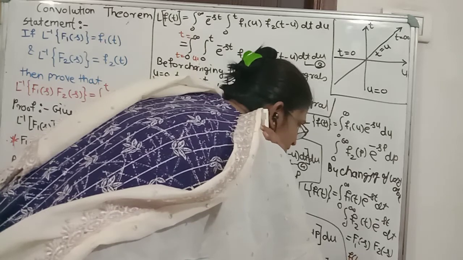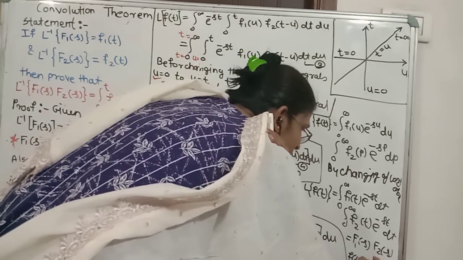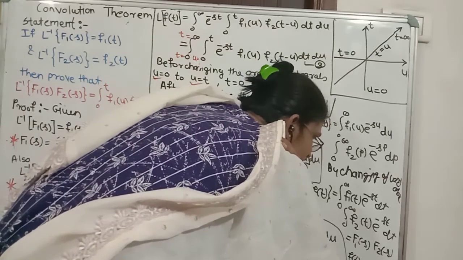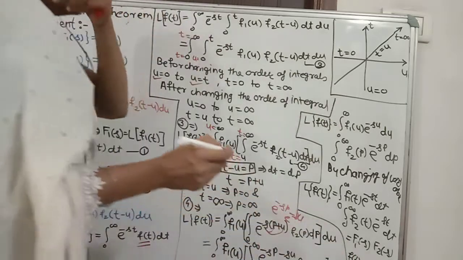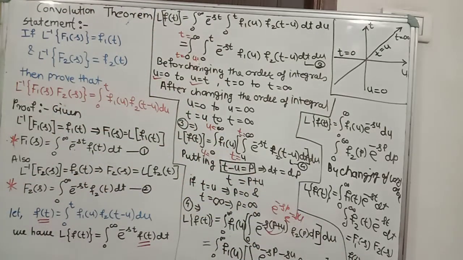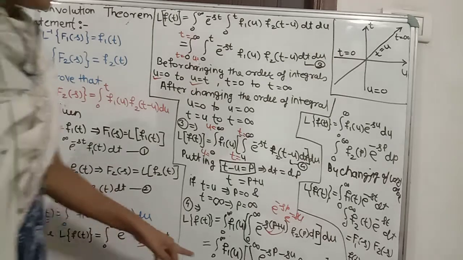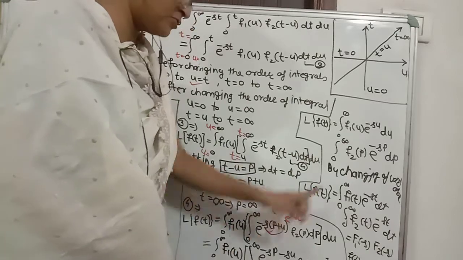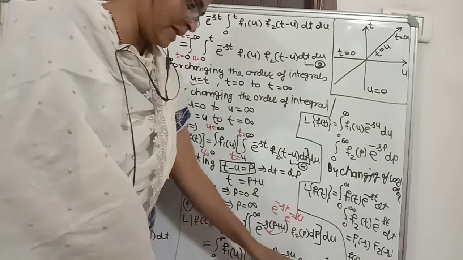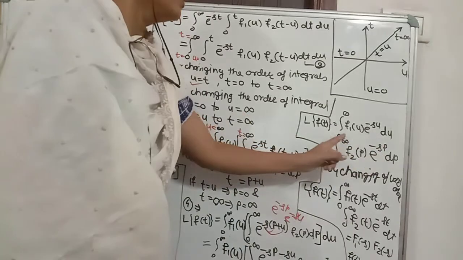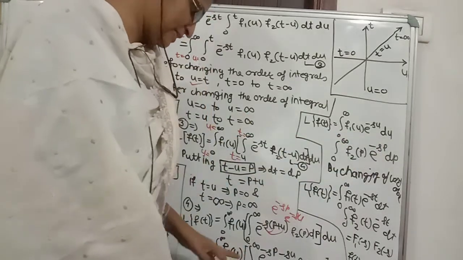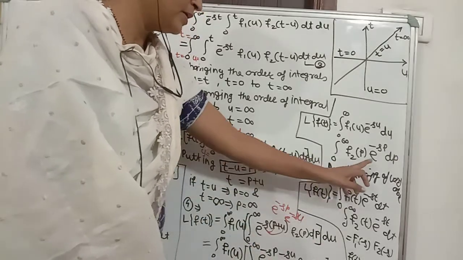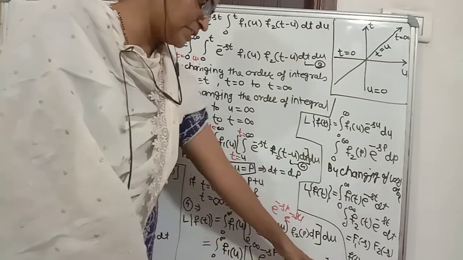So f of t is equal to Laplace inverse of F1 of s into F2 of s. So we get our result. See here, from this integral we separate it. Integration 0 to infinity f1 of u into e raised to the power minus su du means we collect all the functions of u. Secondly, we collect integration 0 to infinity f2 of p into e raised to the power minus sp dp.